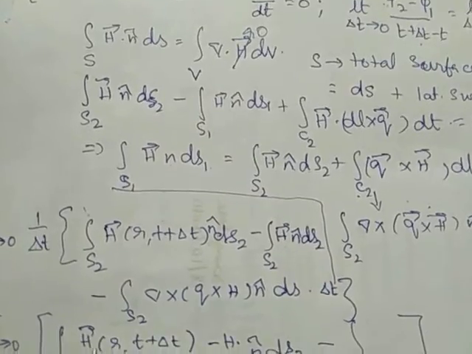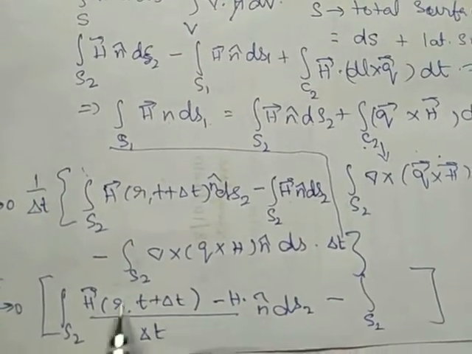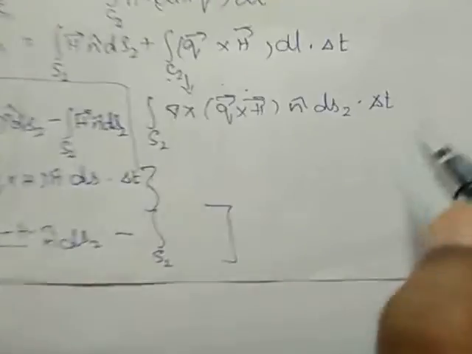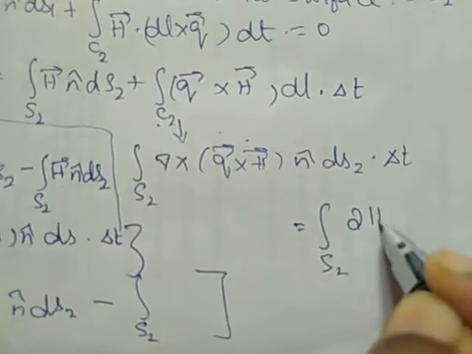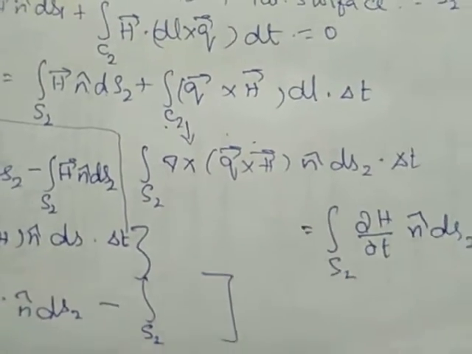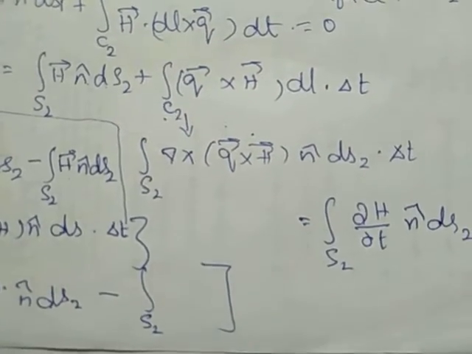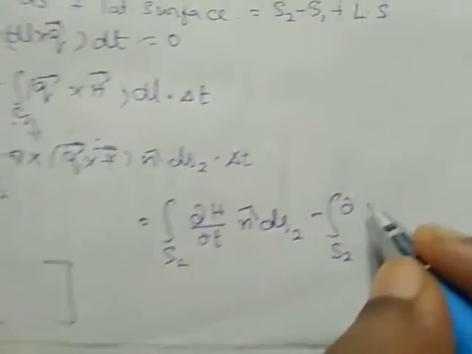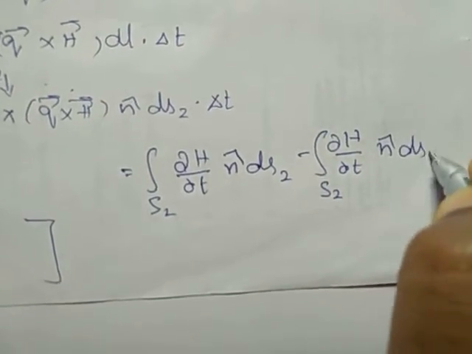This we will write as dou H by dou t using the differentiation formula. So we will get integration over S2 of dou H by dou t·n cap dS2.